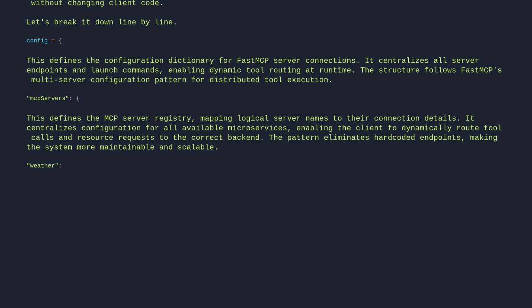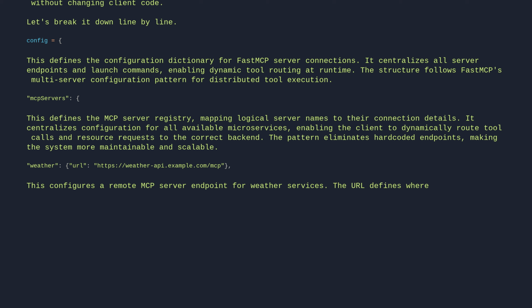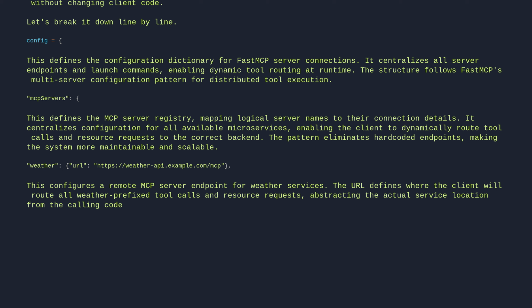Weather URL, https://weatherapi.example.com/mcp. This configures a remote MCP server endpoint for weather services. The URL defines where the client will route all weather-prefixed tool calls and resource requests, abstracting the actual service location from the calling code. This is the standard MCP server declaration pattern for HTTP-based microservices.